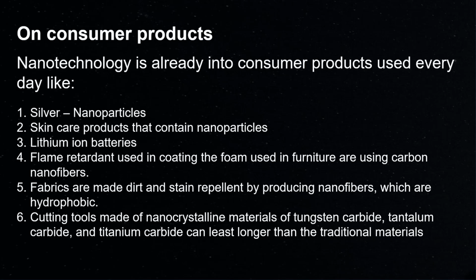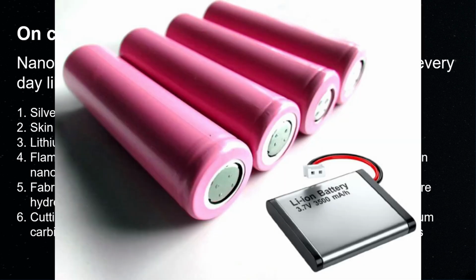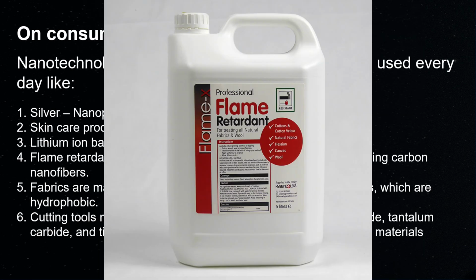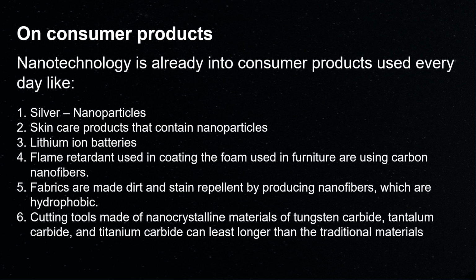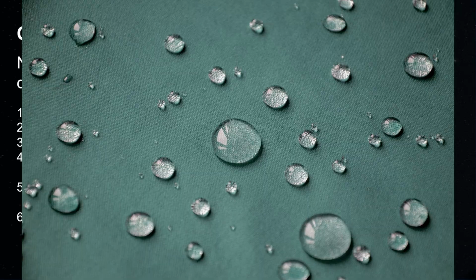On consumer products, nanotechnology is already in consumer products used every day, like silver nanoparticles, skincare products that contain nanoparticles, lithium-ion batteries, and flame retardant used in coating the foam used in furniture, which uses carbon nanofibers. Fabrics are made dirt and stain repellent by producing nanofibers which are hydrophobic.